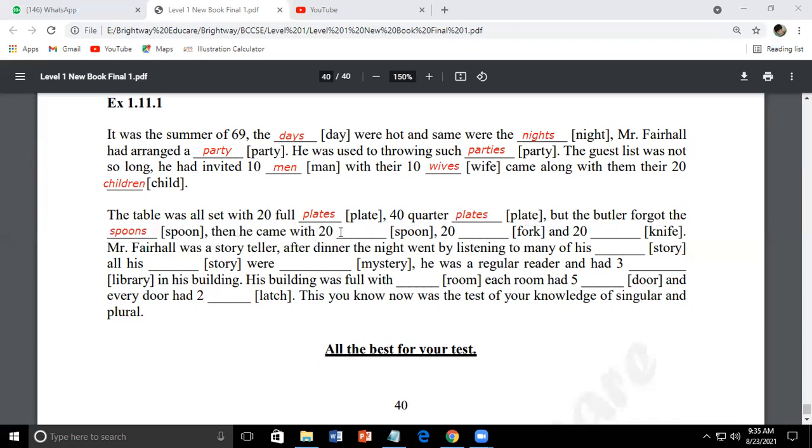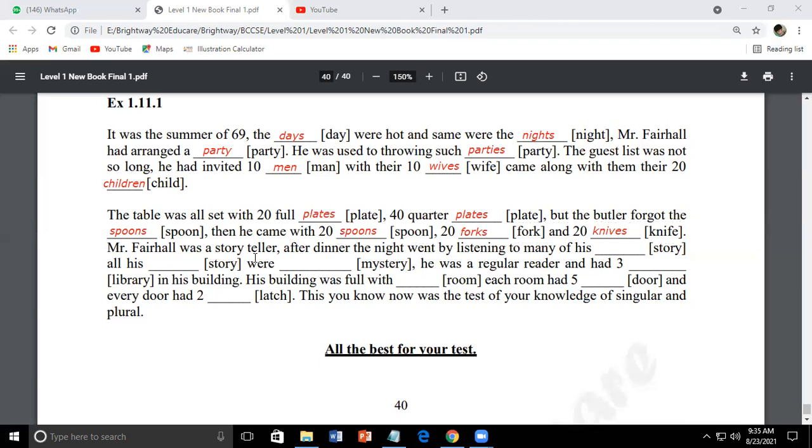Then he came with 20 spoons, 20 forks, and 20 knives. The last letters are FE, KNIVES, and 20 knives.